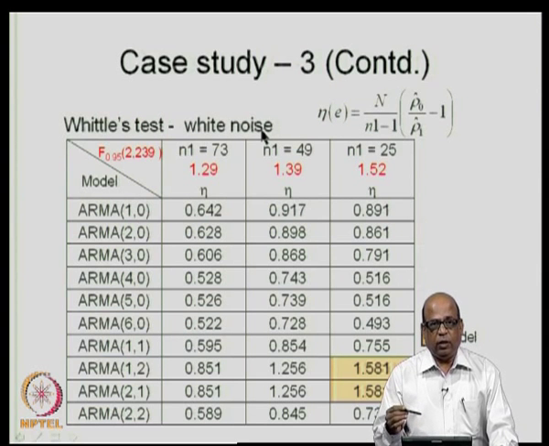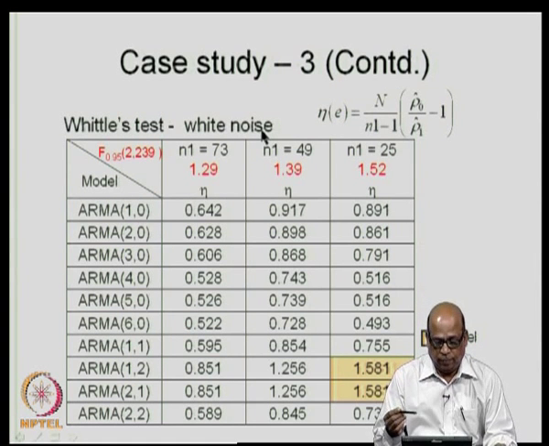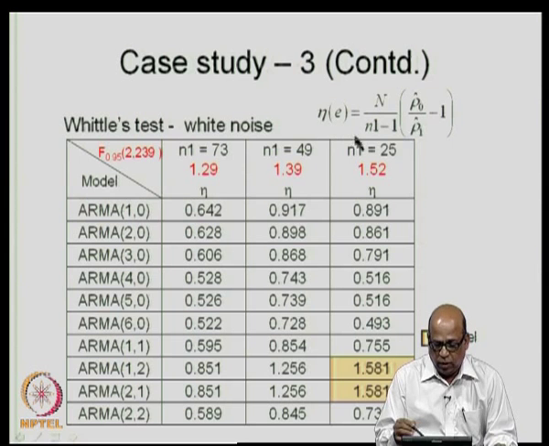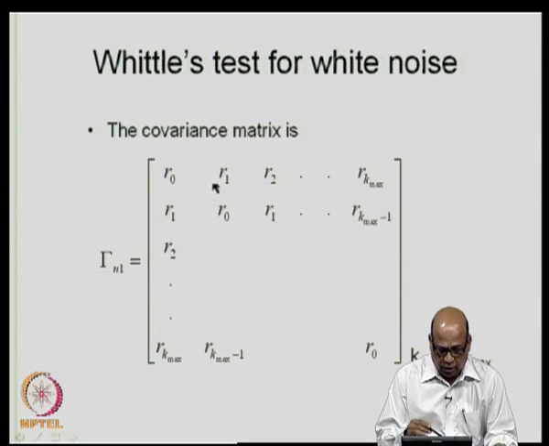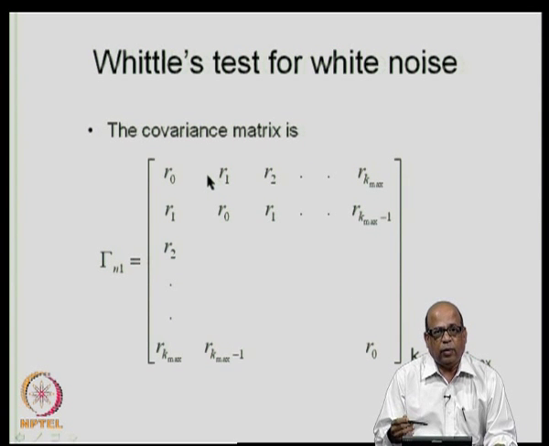So, for the case study now, let us carry out Whittle's test. You know how to formulate it now. I have not given all the data details of the covariance matrix and so on; I leave it as an exercise for you. I will give you the final results here.